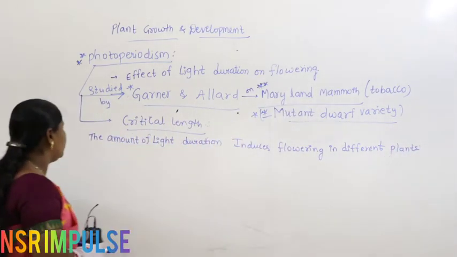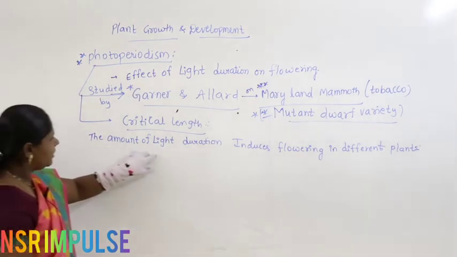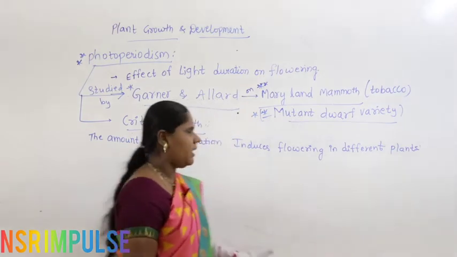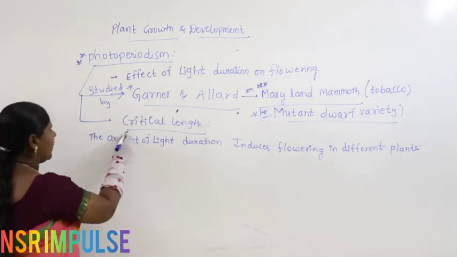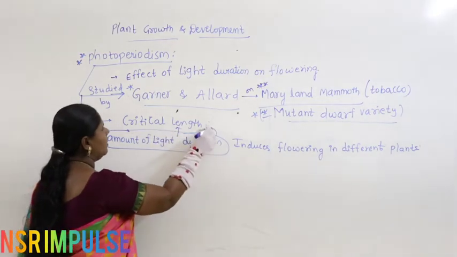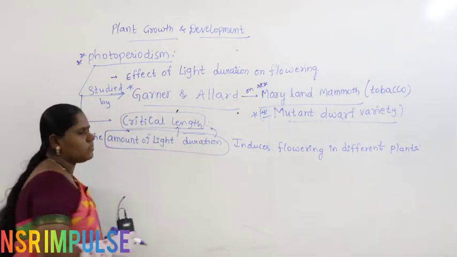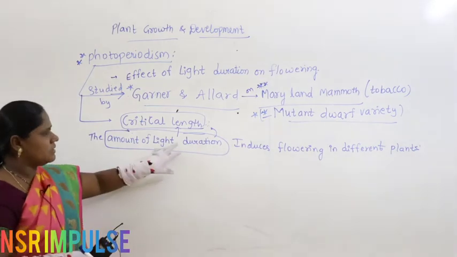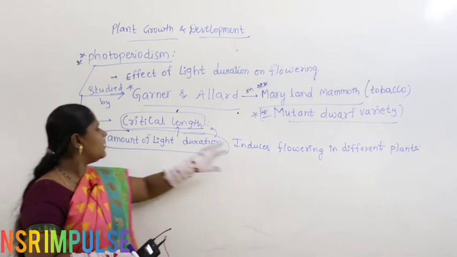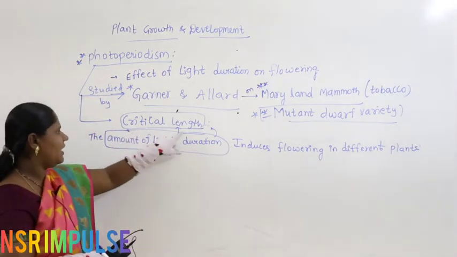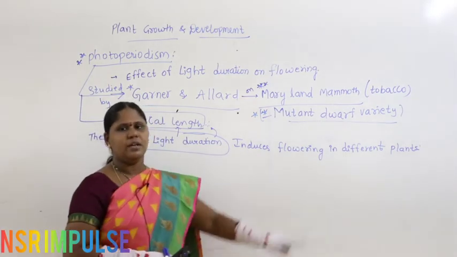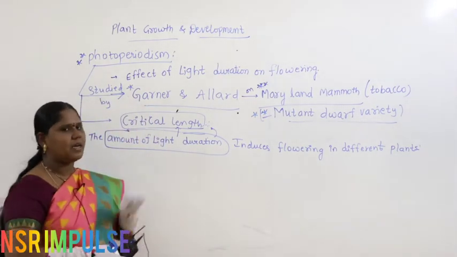How much sunlight is needed to cause flowering in different plants is called critical length.